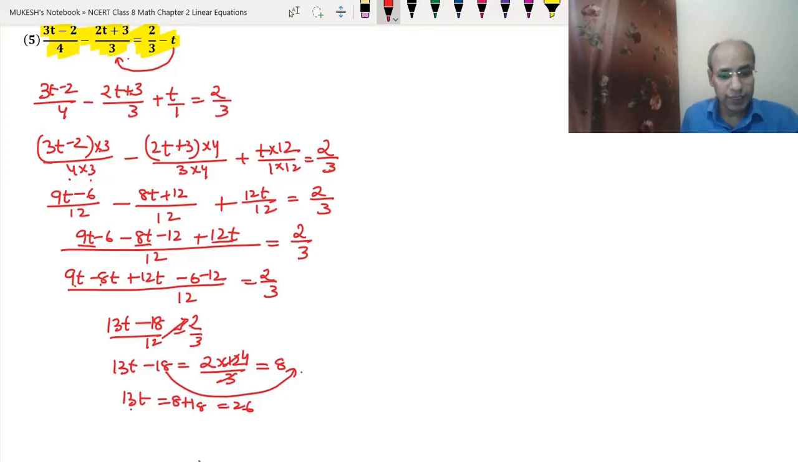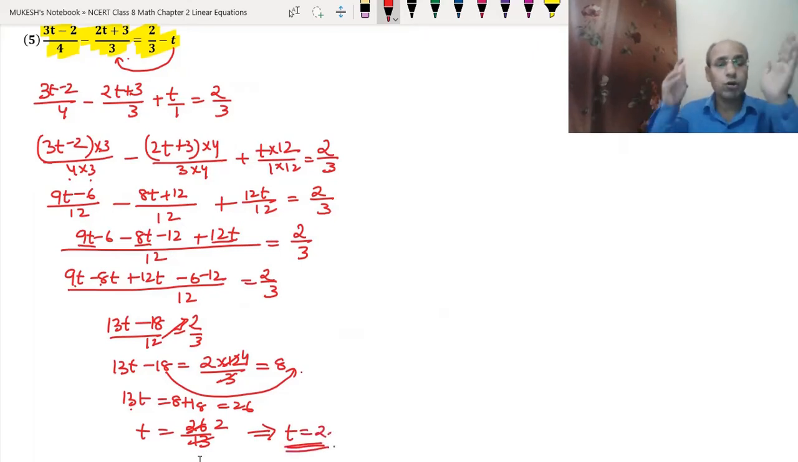Okay. Now this 13 will go to this side, so it will be dividing it. So t becomes equal to 26 upon 13, and 13 2s are 26. So we got the answer t equal to 2. I hope you would have understood this way. Now let's do the other way of doing this question.